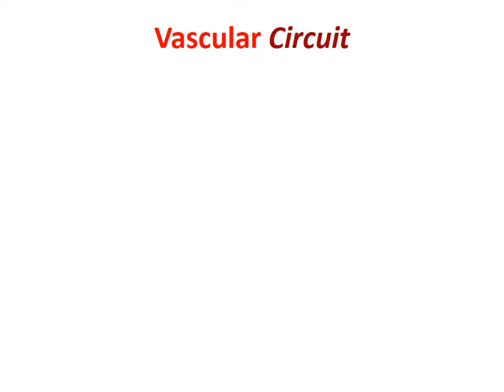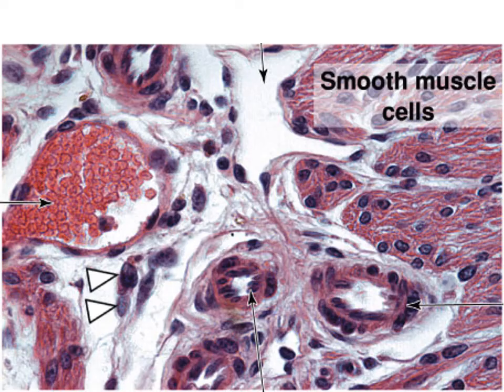All these things are almost known to you, I know. Now let us take up one by one. One of the important things of the vessels is the smooth muscle cells. You can see the smooth muscles, and inside the lumen there are red blood cells.